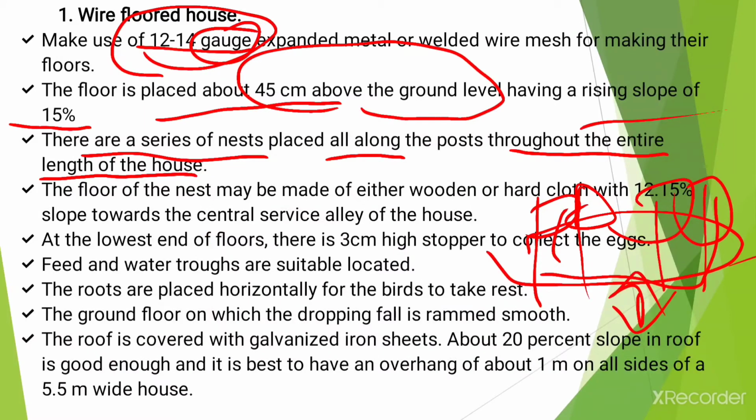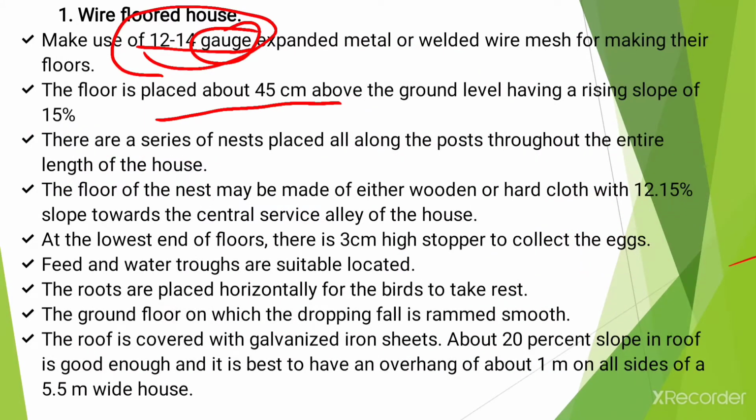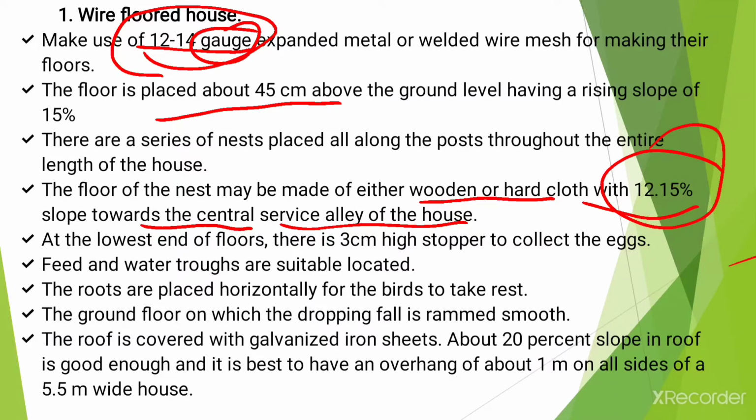Now the next point is that the floor of the nest may be made of either wood or hessian cloth with 12 to 15% slope towards the central service alley of the house. This slope is not for the main floor, but for the floor of the nest.